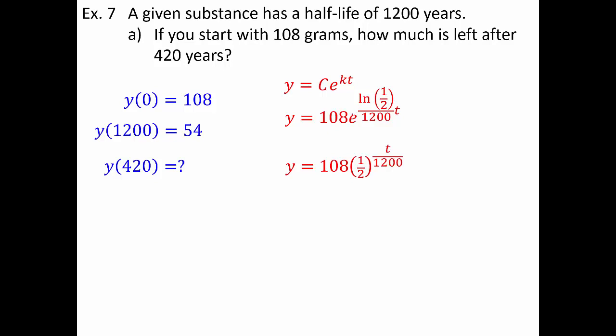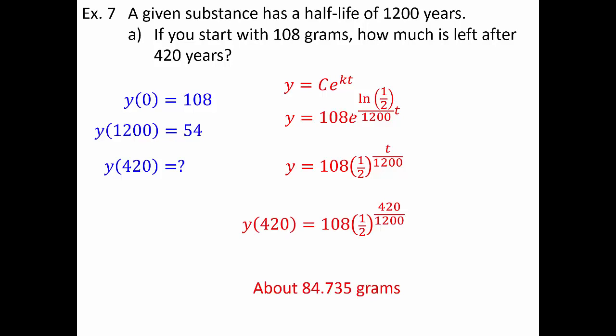Now the question says how much is left after 420 years. Plugging in 420 for the t value, type that into a calculator, we should get about 84.735 grams. Notice how the answer that we got is actually more than half of the original amount because we only waited 420 years. We didn't wait the full 1200 years to get half of the original amount. So the answer I expected was something between 100% and 50% of what I started with, 84 being somewhere in that region.